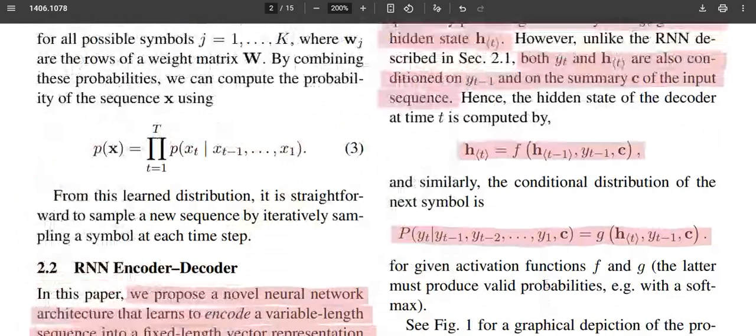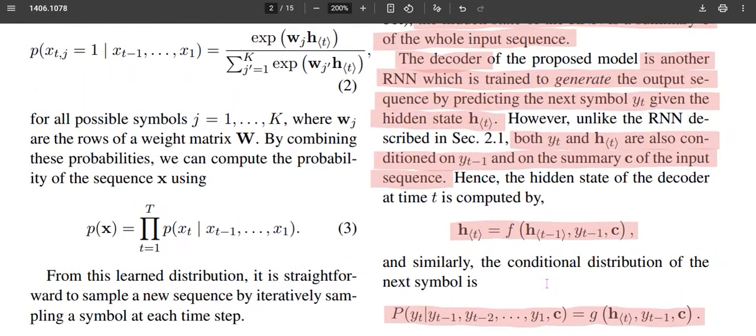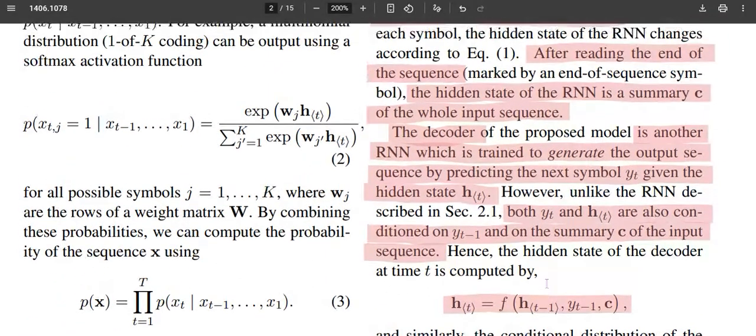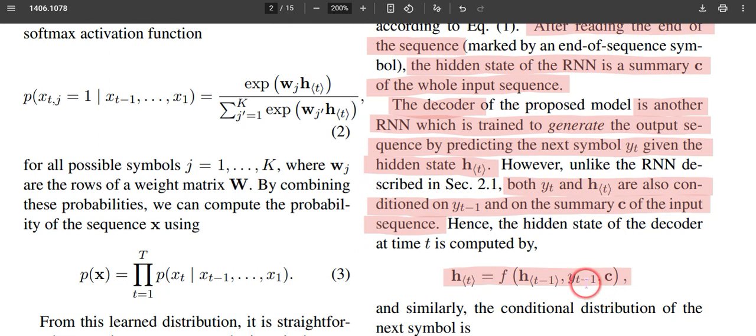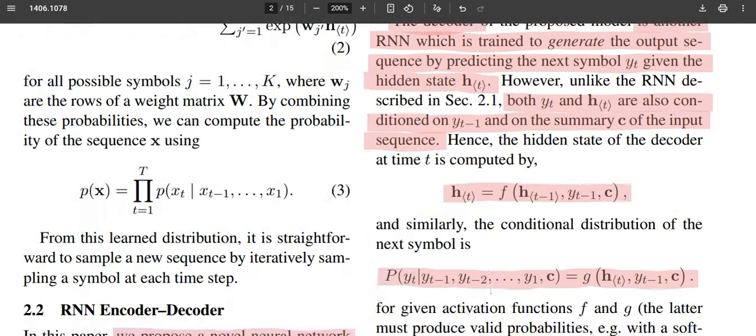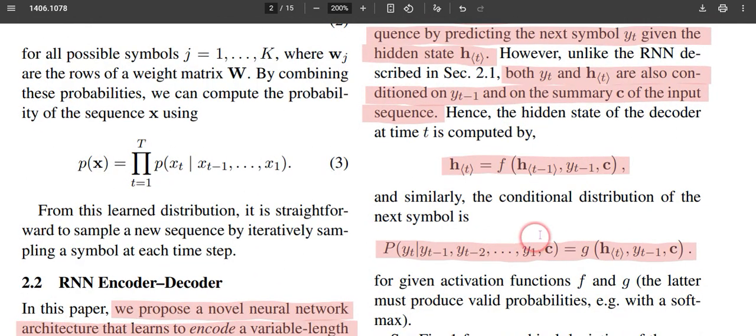During those predictions, all the information in the input hidden states is encoded in this vector C, and that is utilized in the decoder to compute the hidden state of the decoder, using, like a vanilla RNN, the previous time step input and previous time step hidden state, and along with that the whole summary of the input sequence encoded in this C.